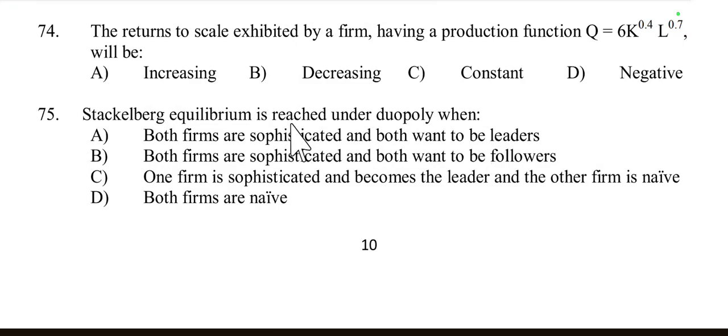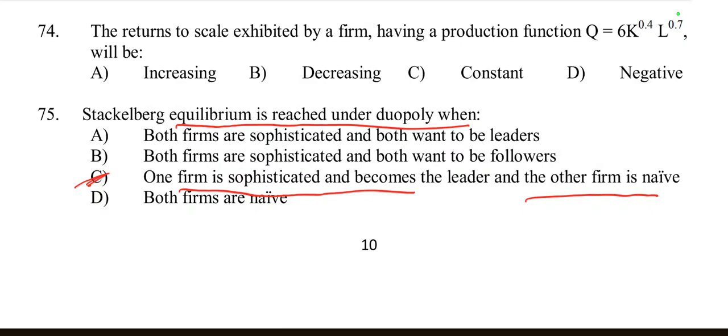Then according to question number 75, Stackelberg equilibrium is reached under duopoly when... Both firms sophisticated and both want to lead? Both firms sophisticated and both want to follow? No, one leader, one follower. So one firm is sophisticated and becomes the leader, and the other firm is naive, the follower.